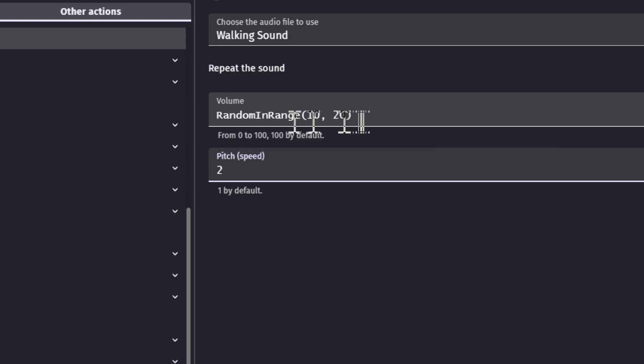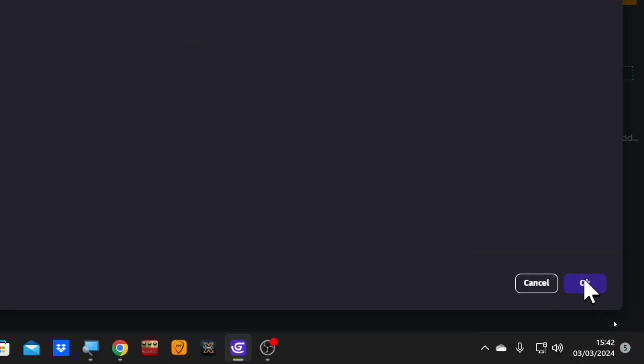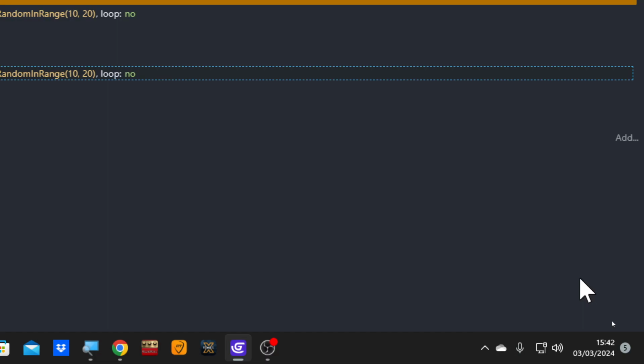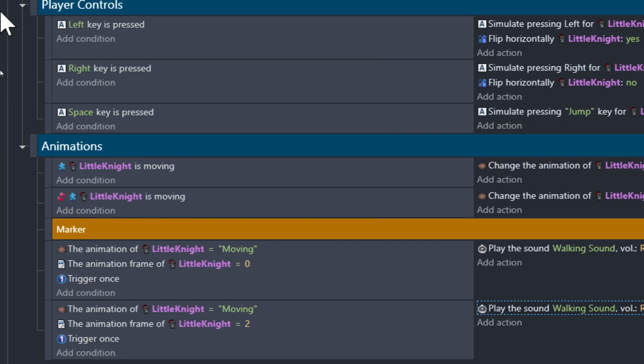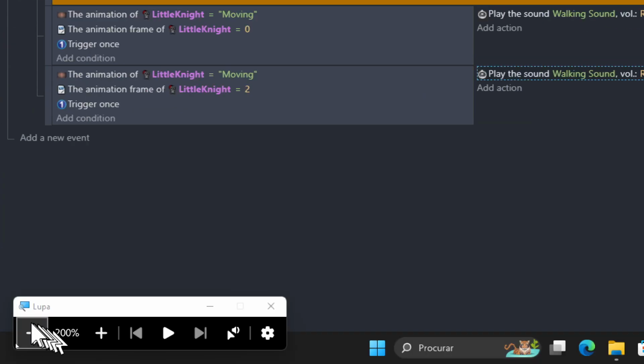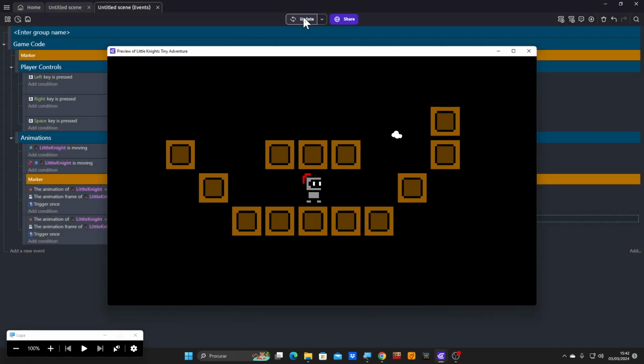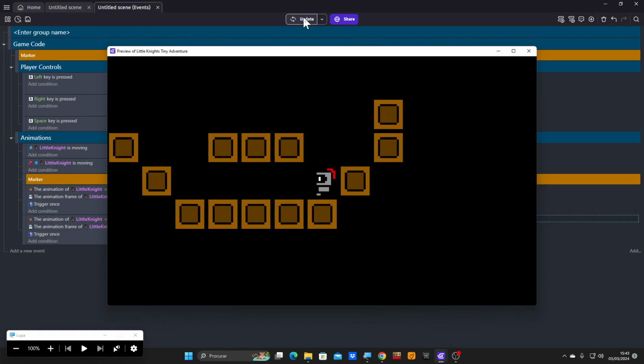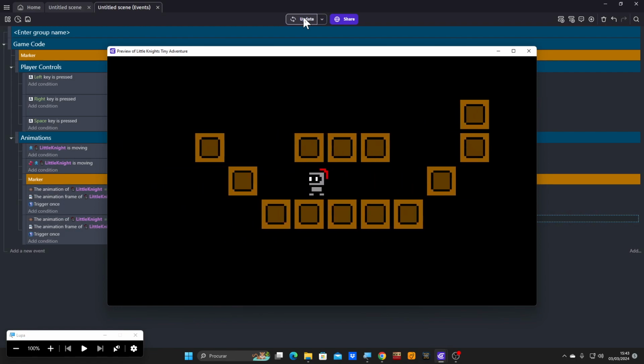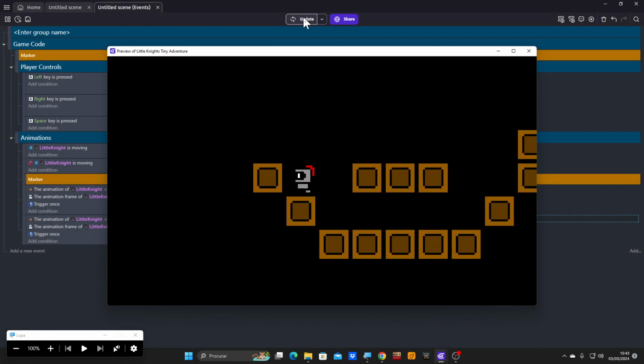And we're going to keep the random in range 10 to 20. So now it's going to be like to, ta, to, ta, 1, 2, 1, 2. Let's see how it goes. See, that's cool. That sounds 8-bit, you know?